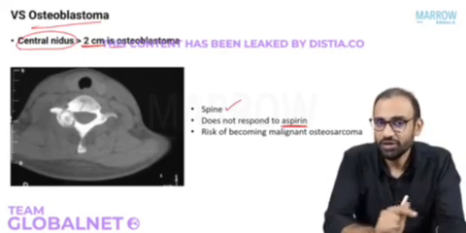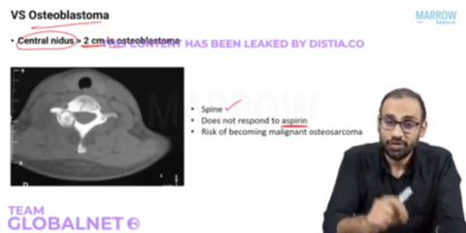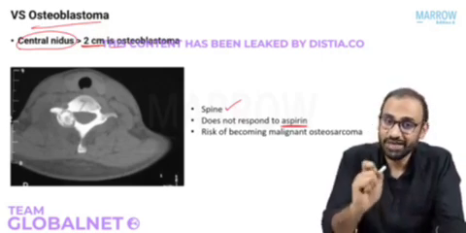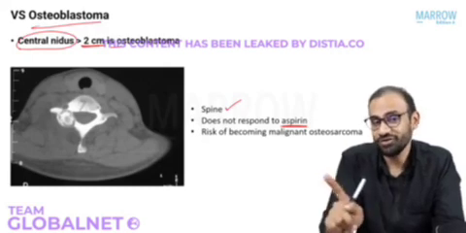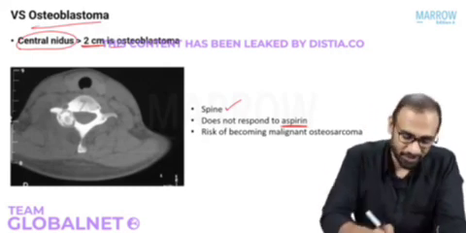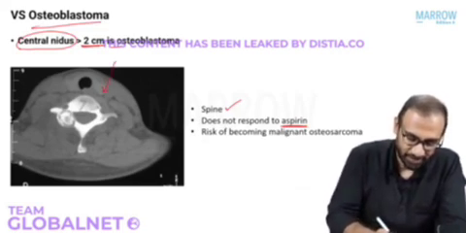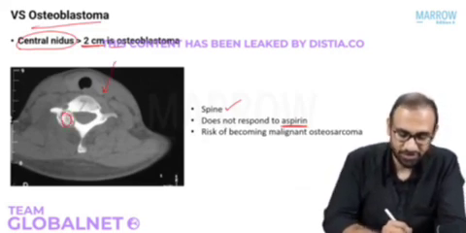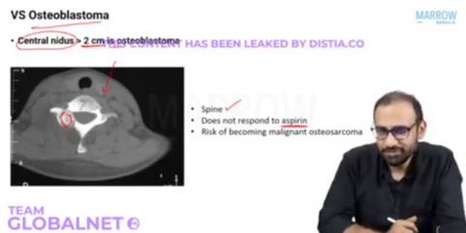So even if you do not treat osteoid, which you will read in the treatment now, there is nothing to worry about. Whereas osteoblastoma, there is always a risk of malignant transformation into osteosarcoma. That is why the treatment of osteoblastoma will always be excision. Okay? So look at this CT scan image where I'm showing you the spine and there is a lesion in the spine. This is your osteoblastoma. With that principle, what will be the treatment?